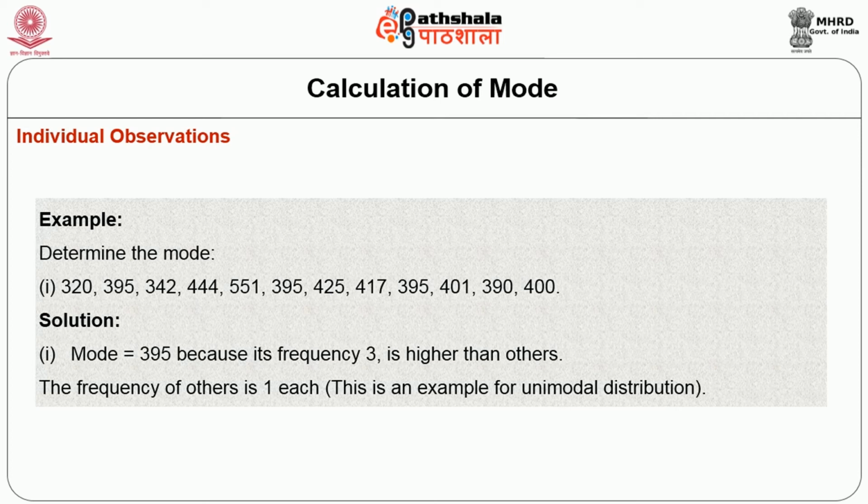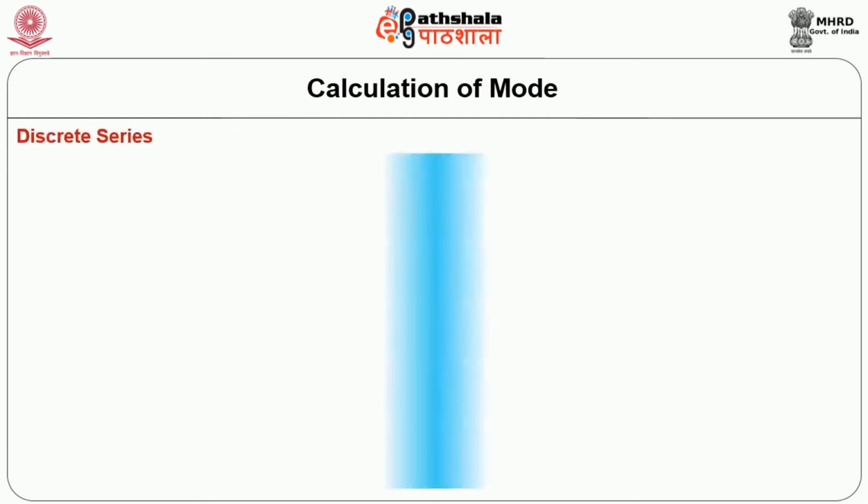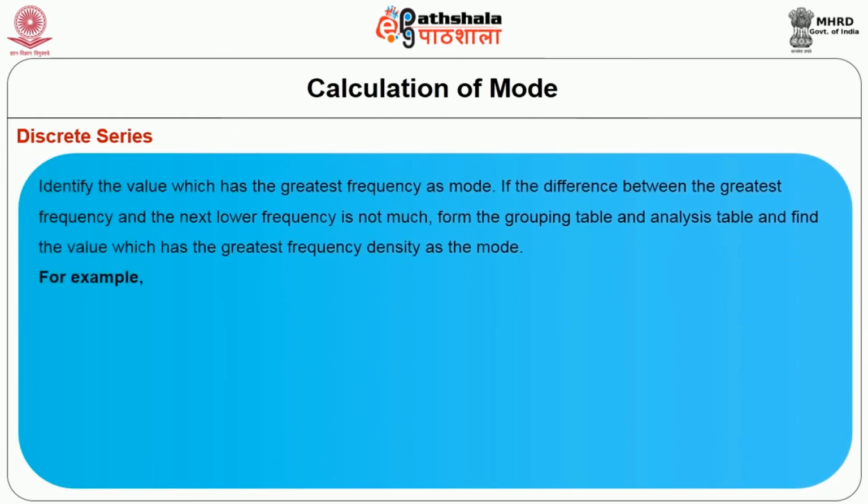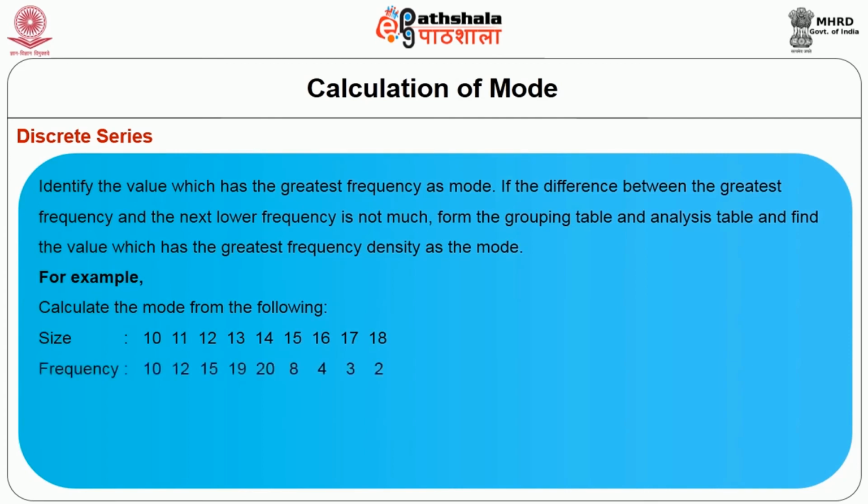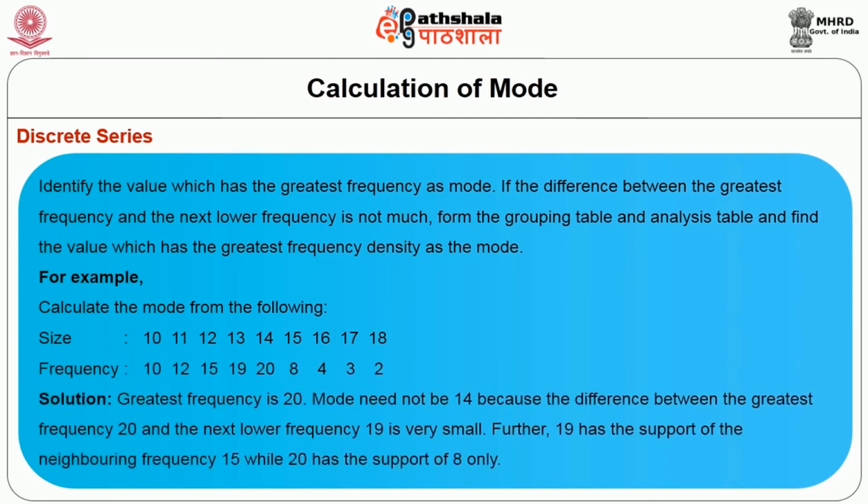Then, discrete series. Identify the value which has the greatest frequency as the mode. If the difference between the greatest frequency and the next lower frequency is not much, form the grouping table and analysis table and find the value which has the greatest frequency density as the mode. For example, calculate the mode from the following data which is discrete. Solution. Greatest frequency is 20.